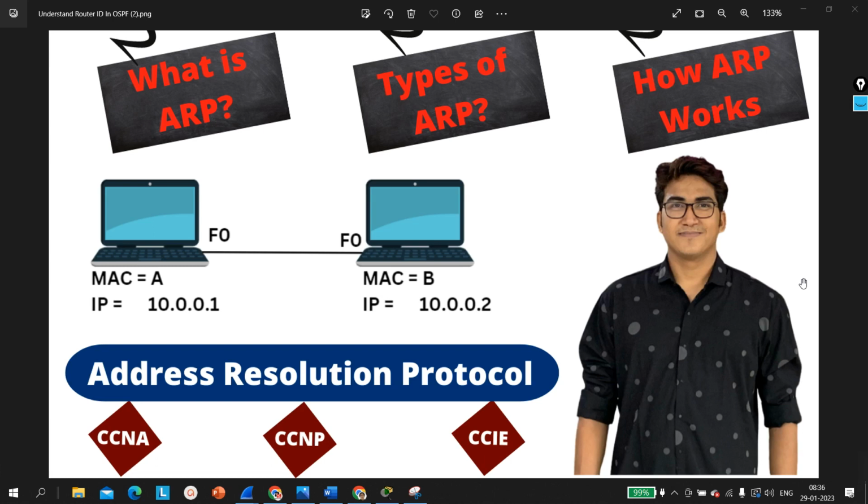So first of all, let me tell you that this protocol is a very important topic for network engineer interview. Many times interviewers ask questions from this protocol. The interviewer can ask you to explain ARP protocol, what is ARP protocol, types of ARP protocol, right? How many types of ARP protocols are there, how ARP protocol works, and they can ask you what is the use of ARP protocol. So multiple questions are asked in interviews from this topic.